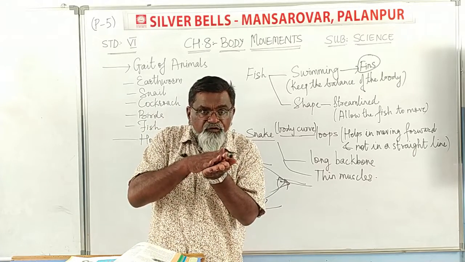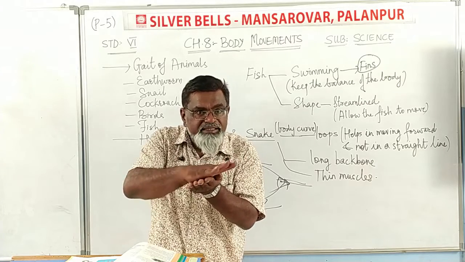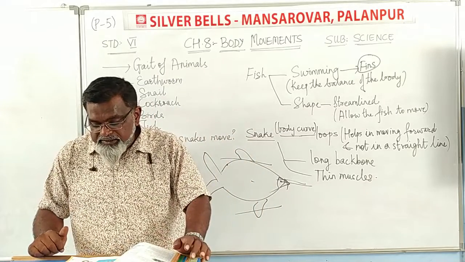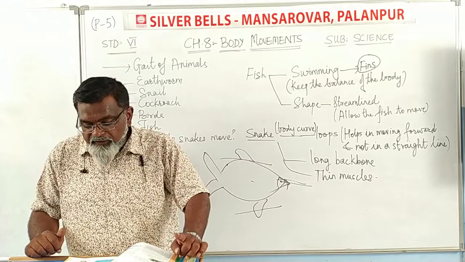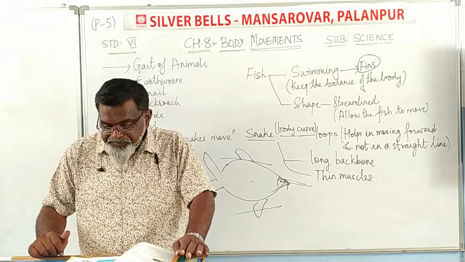They make a forward push, and that forward push is being helped by the zigzag, slithering way of the snake. The snake's body curves into many loops. Each loop of the snake gives it a forward push by pressing against the ground.